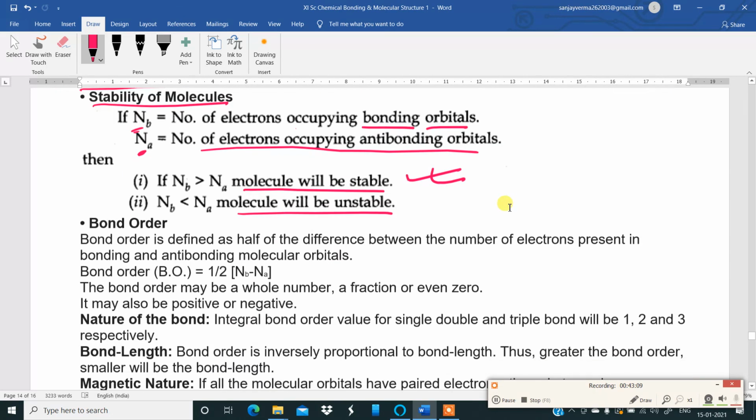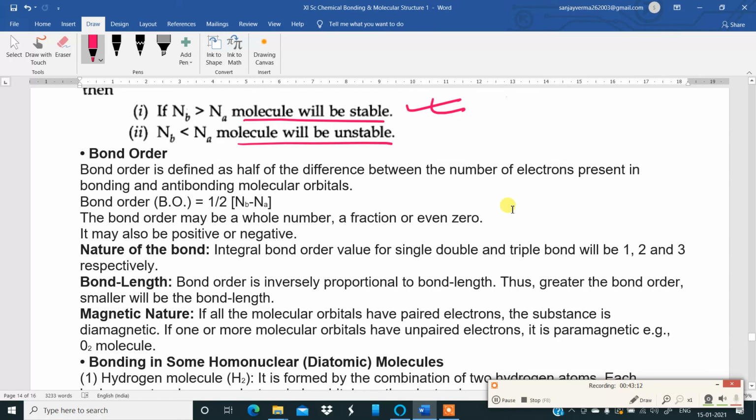Okay. Then coming to the bond order again. Bond order is defined as half of the difference between the number of electrons present in bonding and anti-bonding molecular orbitals. So learn this formula: half of Nb minus Na. This is how we can calculate the bond order. Whether in the molecule the bond is a single bond, a double bond or a triple bond can be understood from this formula. Just subtract the number of anti-bonding electrons from the bonding electrons and divide it by 2. You will get the bond order. The bond order may be a whole number, it may be a fraction or even 0. It may also be positive or negative.